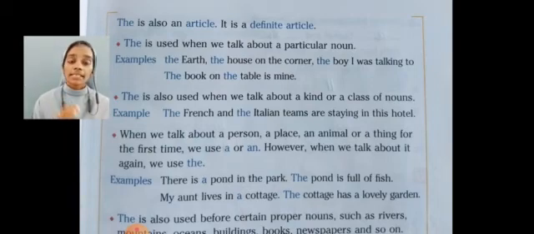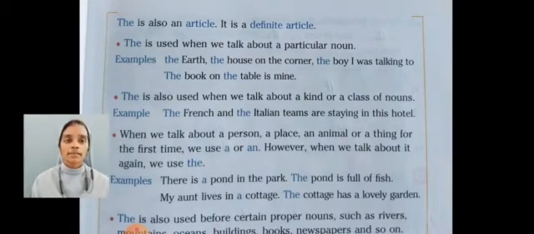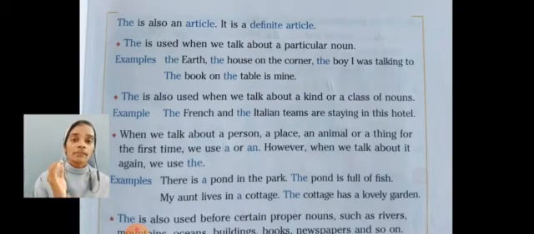For example, there is a pond in the park. The pond is full of fish. In the first sentence, we use article a. When again we talk about the same pond, we use article the.